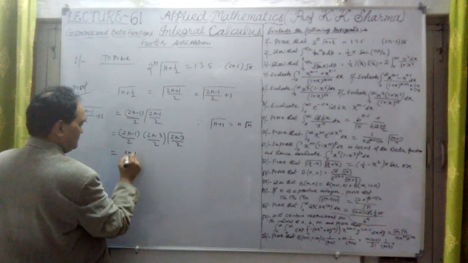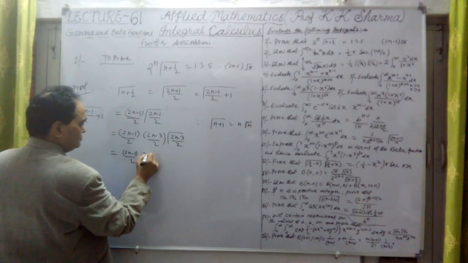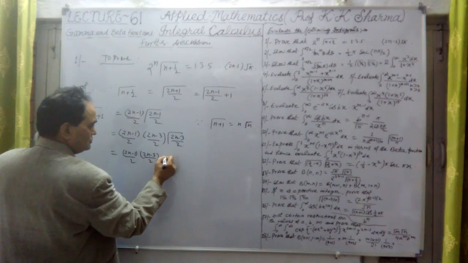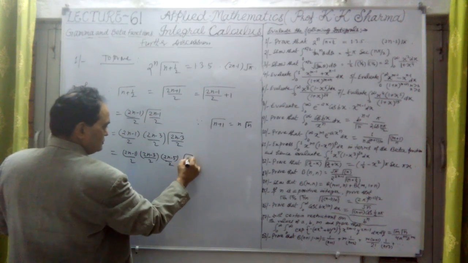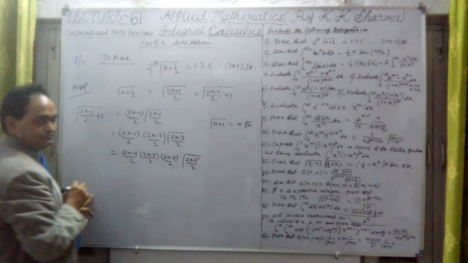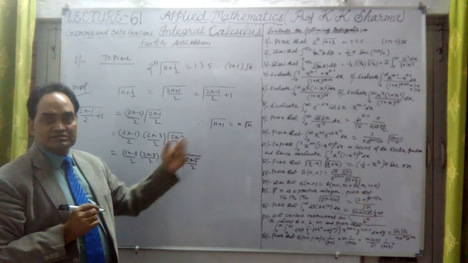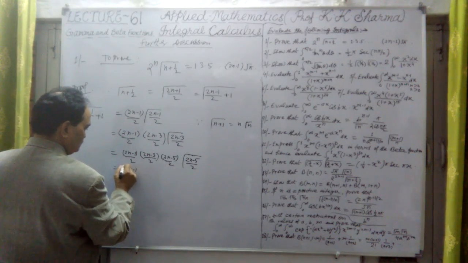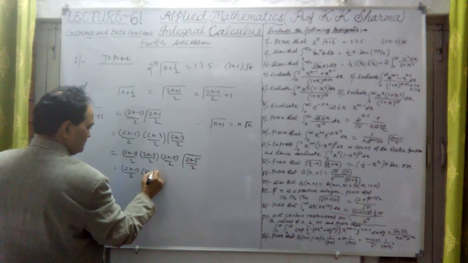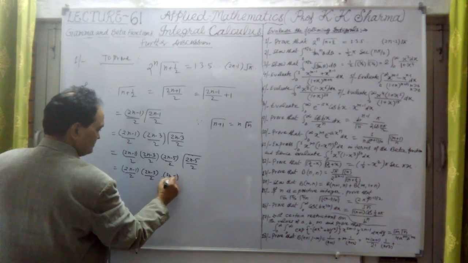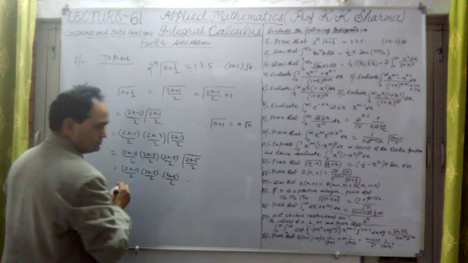This is twice n minus 1 upon 2 into twice n minus 3 upon 2 into twice n minus 5 upon 2 gamma of twice n minus 5 upon 2. In this way, if we extend this function, we obtain twice n minus 1 upon 2, twice n minus 3 upon 2, twice n minus 5 upon 2, and so on.